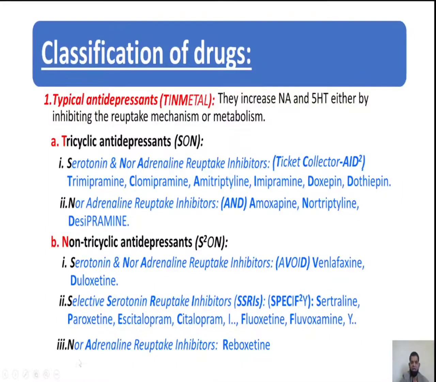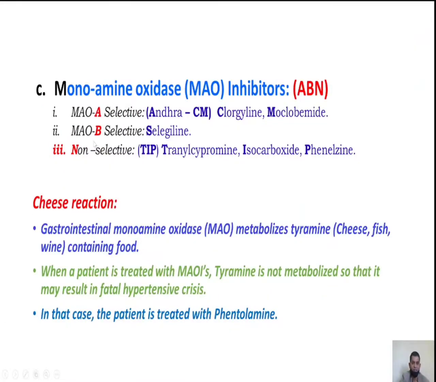Last, non-tricyclic antidepressants that are noradrenaline reuptake inhibitors. Example, reboxetine. Next, the final typical antidepressants are MAO inhibitors. These are the drugs that inhibit the MAO enzyme, thereby increasing the monoamine levels at the synapse. What are those?